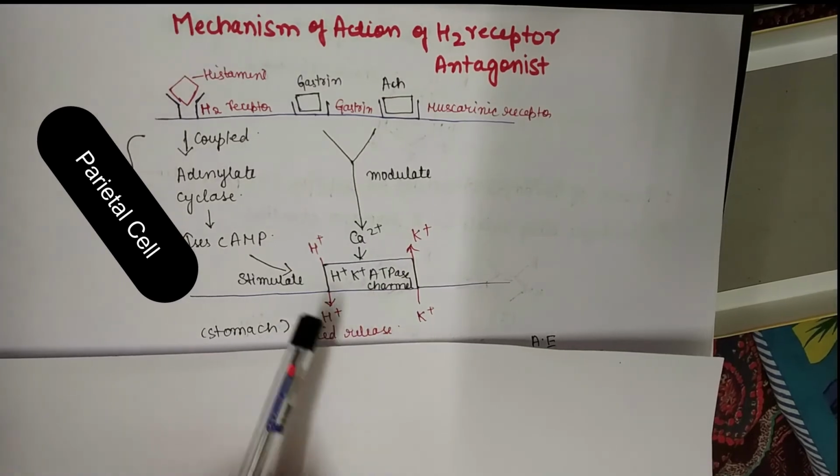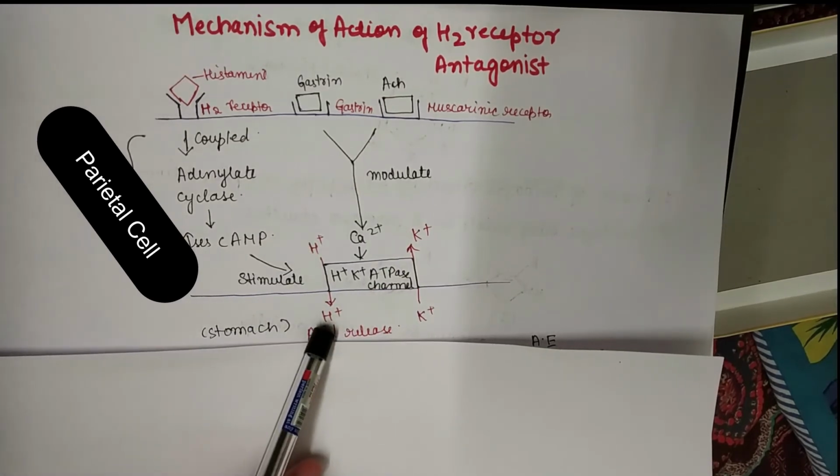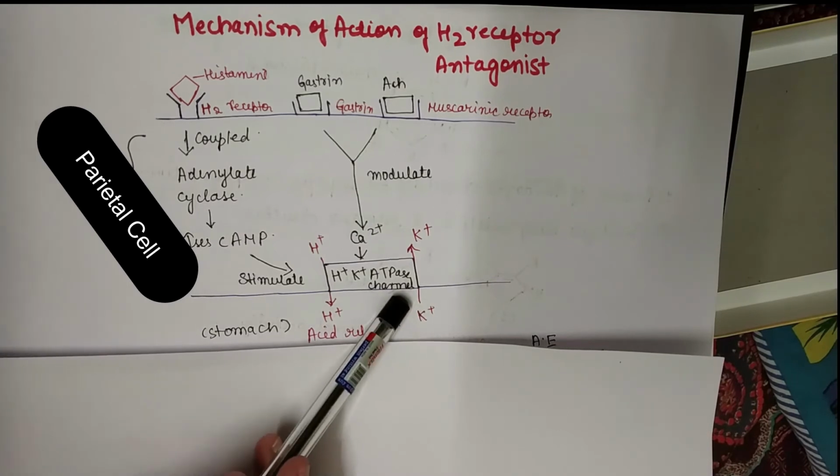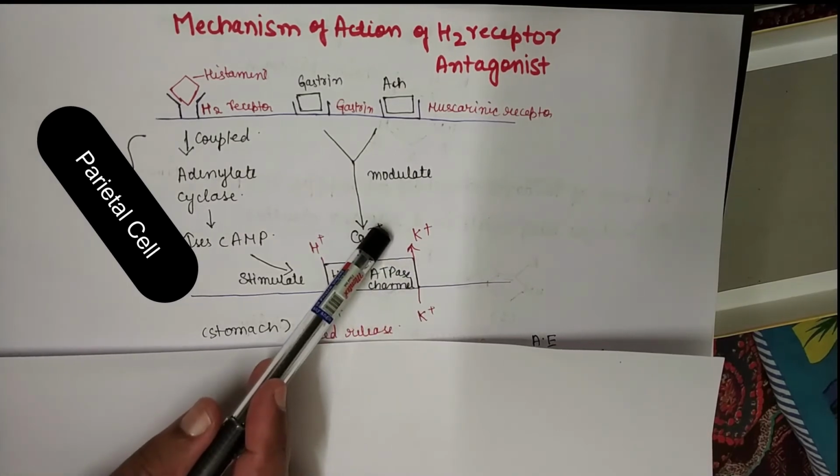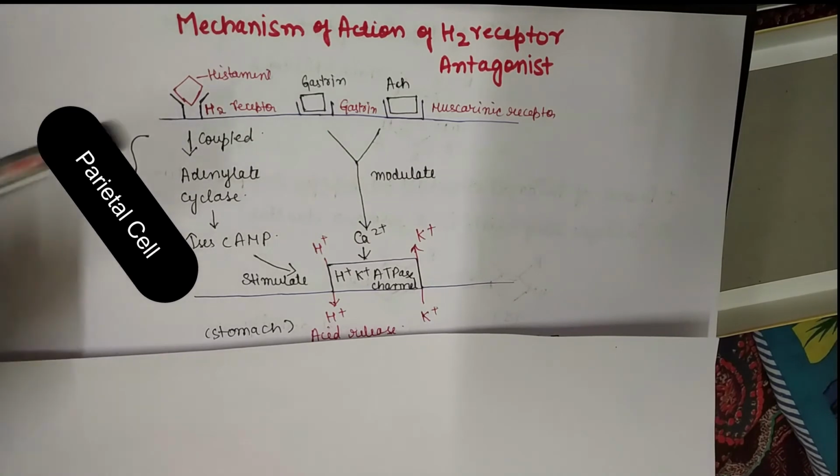So this is the case when H2 receptor binds with histamine.